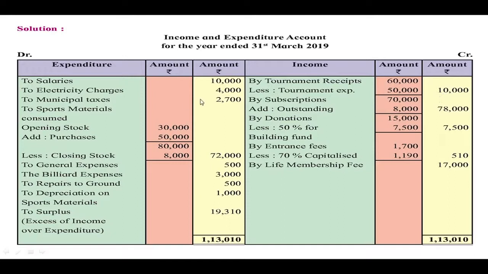After recording all the revenue incomes and revenue expenses, we have to check the total of the debit and the credit side. If credit side total is higher than the debit side, there is a surplus income over expenditure. This is to be added in the capital fund.